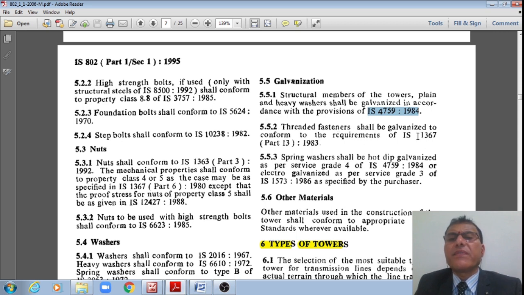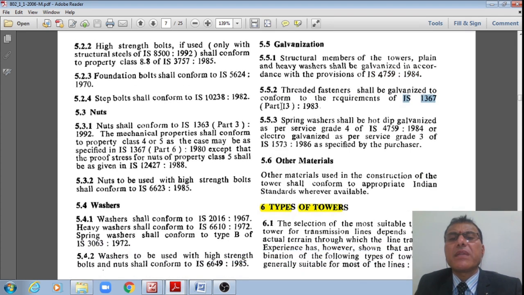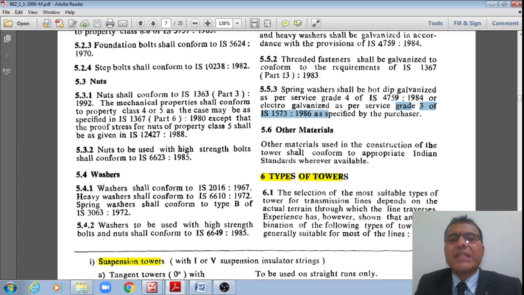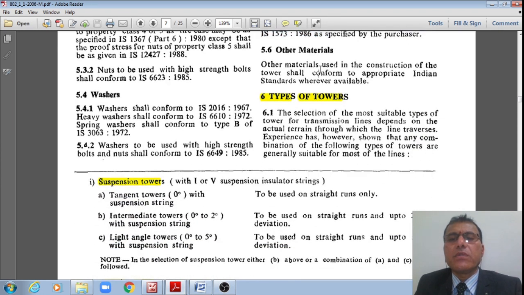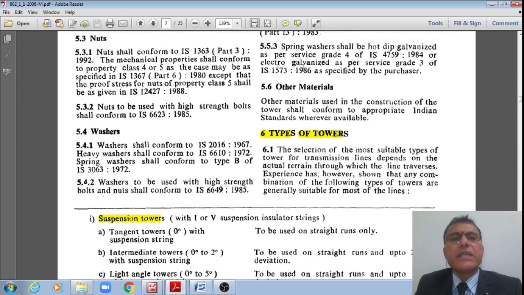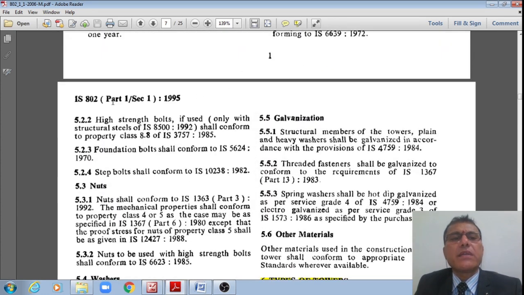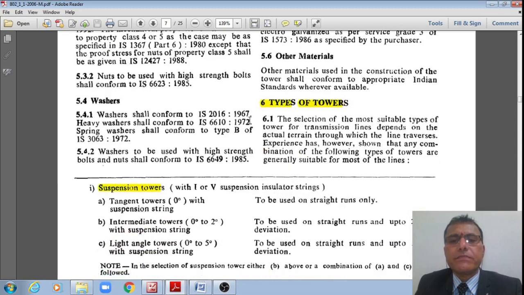Whereas for the threaded fasteners, the galvanization should conform to IS 1367 Part 13, and for the spring washers, it should conform to IS 4759 for grade 4, whereas for grade 3 it should conform to IS 1573, right? That is how the different codes are referred to once again in IS 802 Part 1 Section 1.